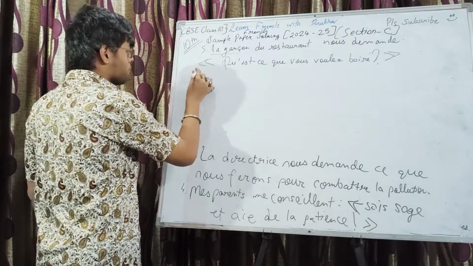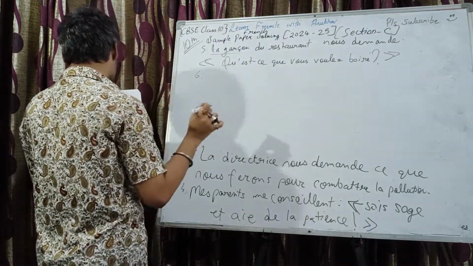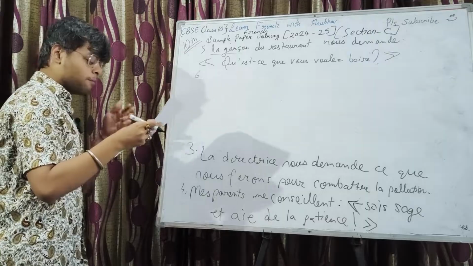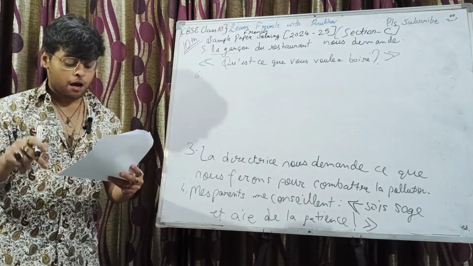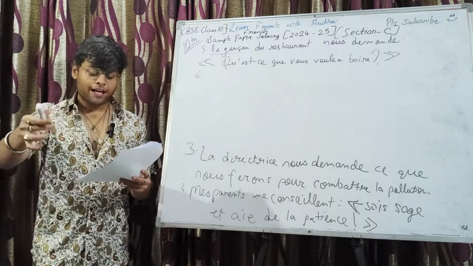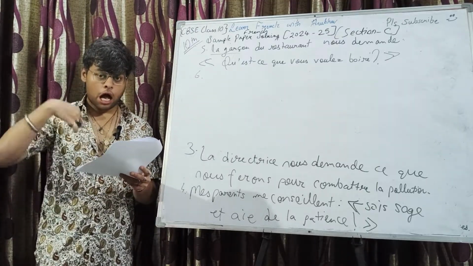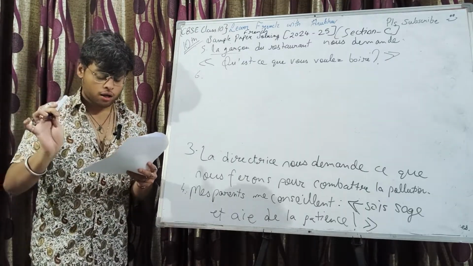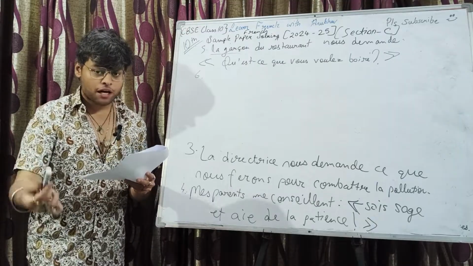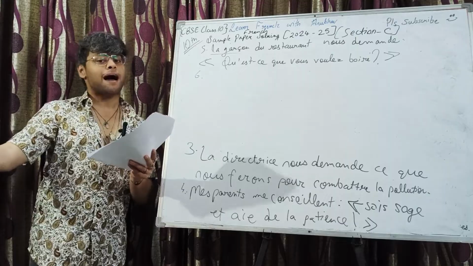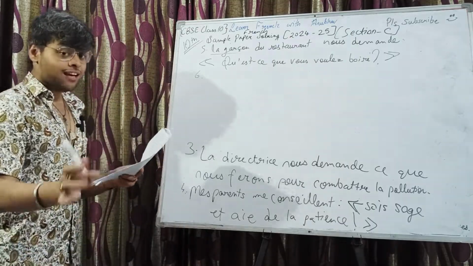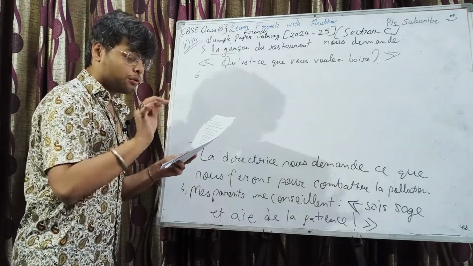Qu'est-ce que vous voulez boire? Number 6, we have Mon ami me demande pourquoi apportes-tu mon sac? Okay, my friend asked me, why did you bring my bag? So my friend asked me, why did I bring her bag? In the reported speech. Okay, and no question mark this time.